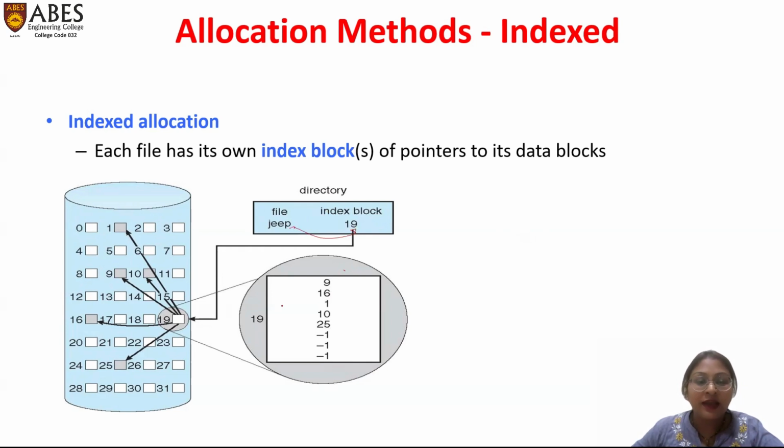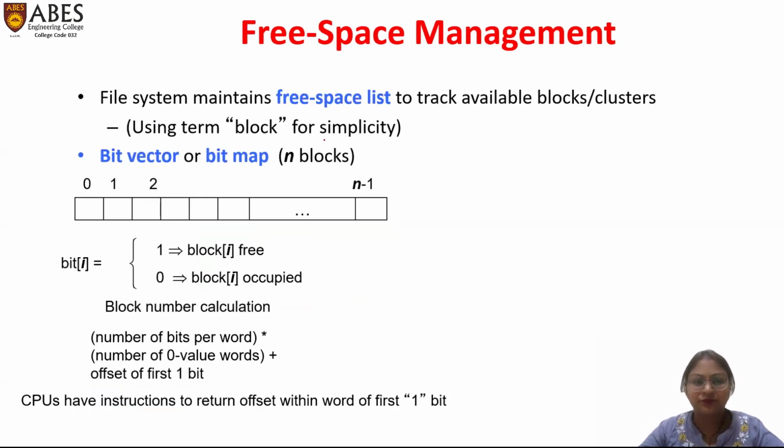At the index of 19 we get the values 9, 16, 1, 10, 25. So if you want to access block number 16, you have to access it via 19. You move to 19, and from 19 you move to 16. This is how indexed allocation works.